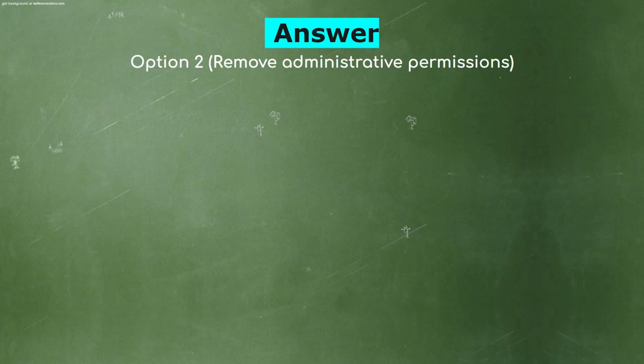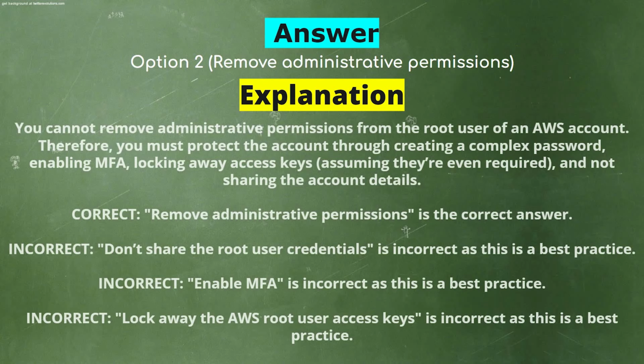Remove administrative permissions. Explanation. You cannot remove administrative permissions from the root user of an AWS account. Therefore, you must protect the account through creating a complex password, enabling MFA, locking away access keys, and not sharing the account details. Remove administrative permissions is the correct answer.